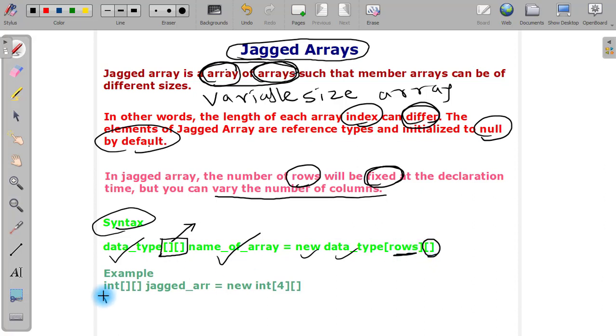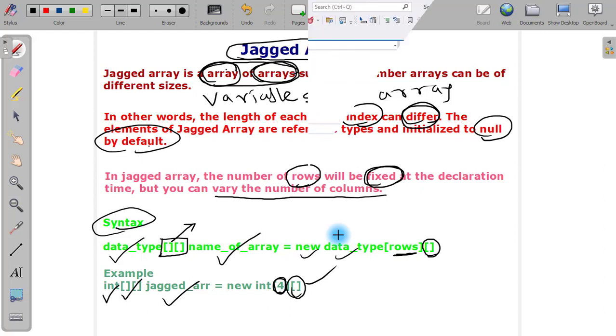In the example, we are declaring a jagged array of integer. It indicates it is a jagged array. The name of the jagged array is jagged arr, new int. There are 4 rows, but we don't know about the columns, that's why we are putting it empty. So this is the basic introduction of the jagged array. Now we start with the C# code to demonstrate the use of the jagged array.